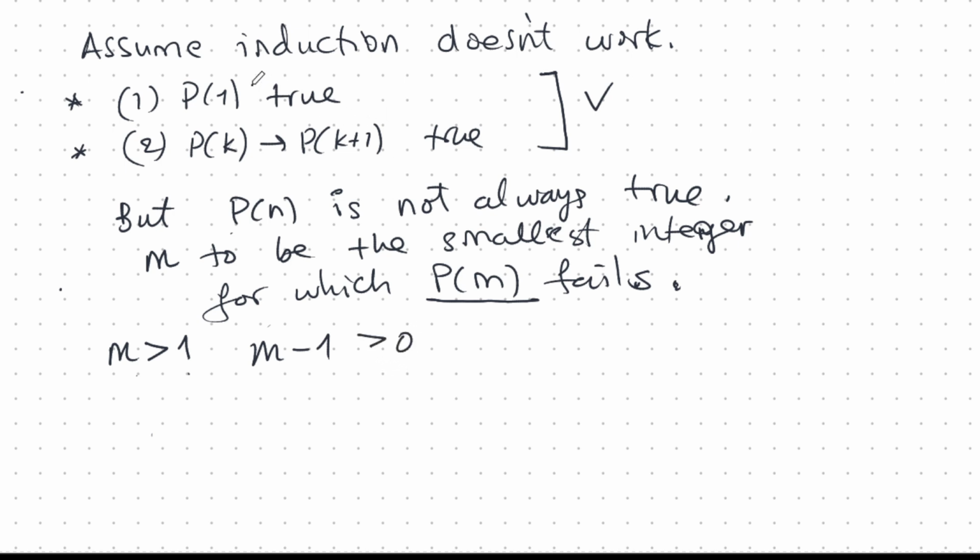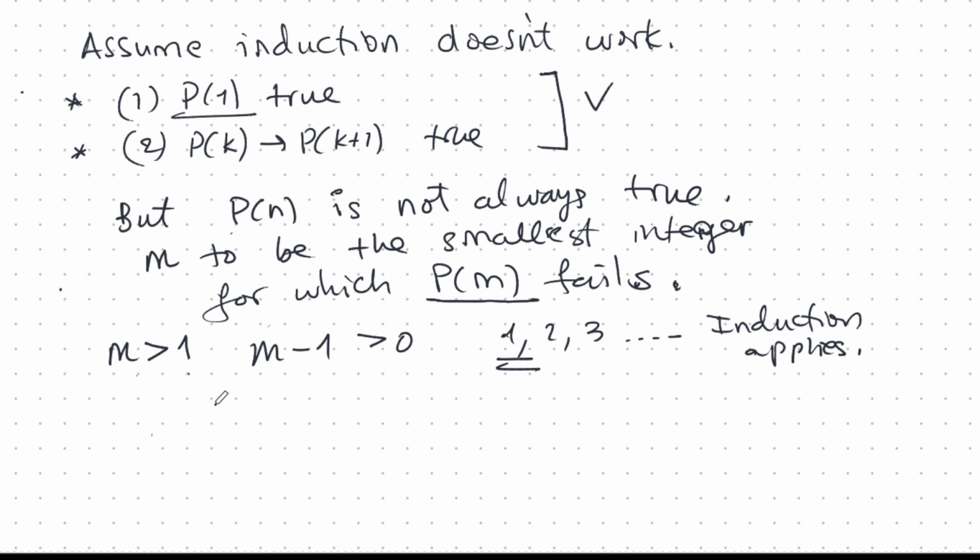If it was 0, then it's below our base case and outside the range where our induction is applicable. But it's greater than 0. So it's within the range of 1, 2, 3, and so on. And this is where our induction applies. Yes, our induction applies in this case because our base case is 1.